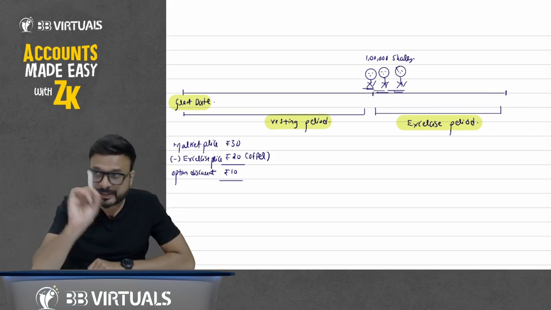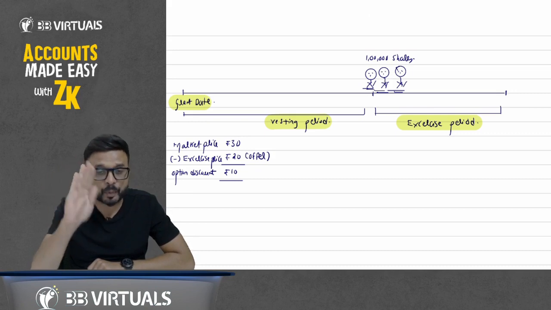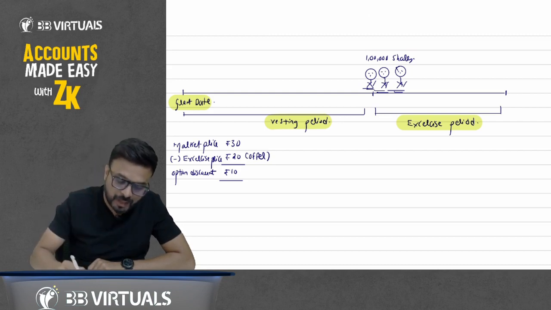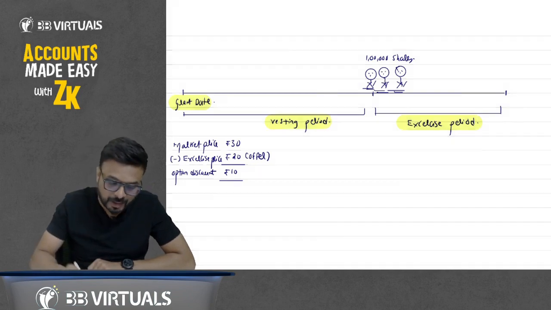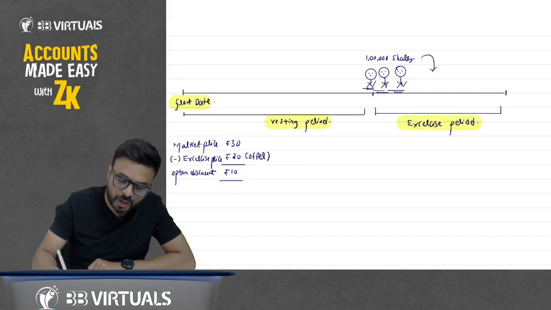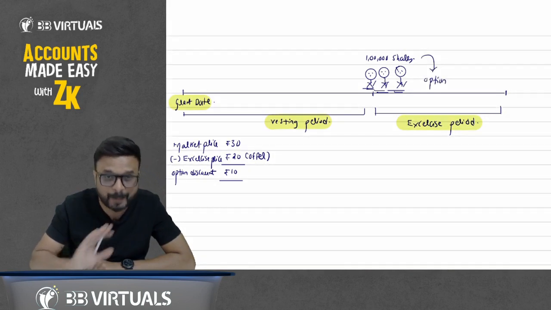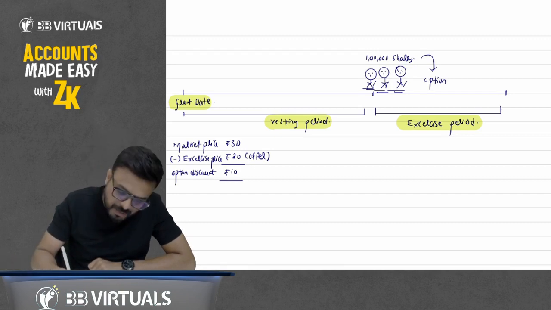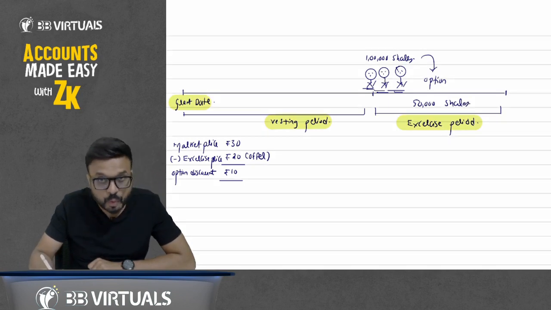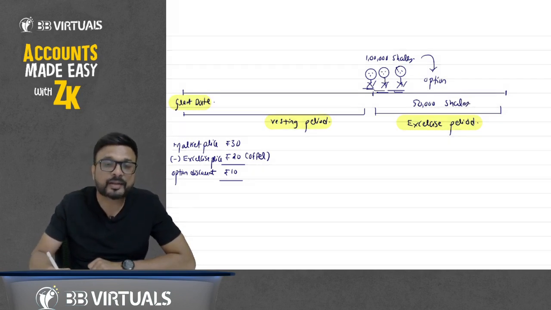ESOP stands for Employee Stock Option Plan, or employee share option plan. I am giving you an option for 1 lakh shares. It is not compulsion that you have to purchase 1 lakh. You can purchase less than 1 lakh. It is an option, not compulsion. So out of 1 lakh, maybe you want to purchase only 50,000 shares. It's okay. So how many shares do you want to exercise? You want to exercise only 50,000 shares.